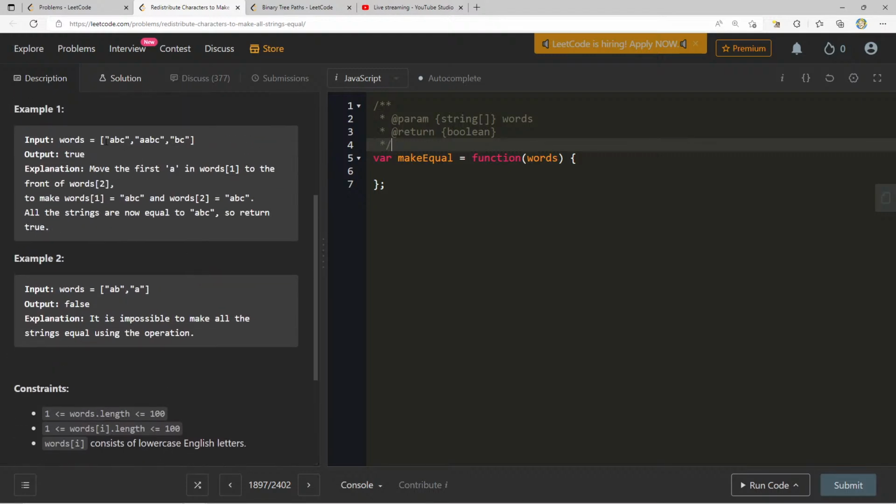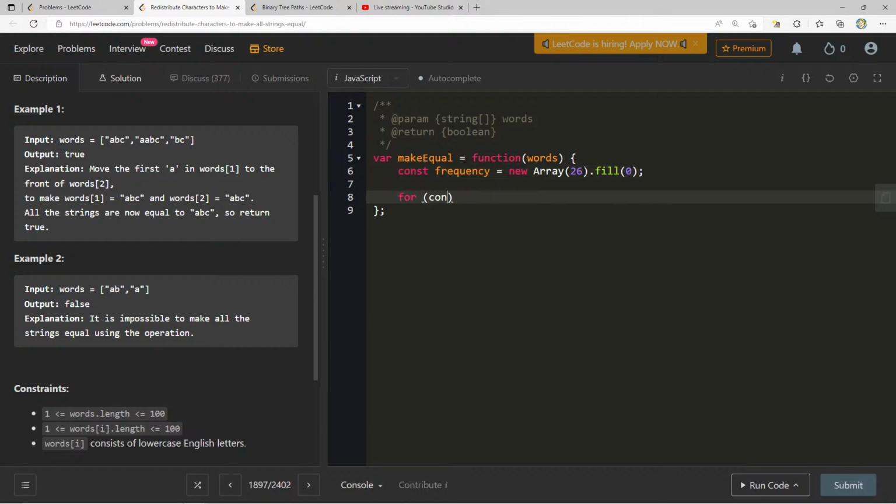So what if we took the frequency of all the characters and stuck it inside an array? I'm going to use a fixed size array, since I see that words length is less than 100, words[i].length is less than 100, and words[i] itself consists of lowercase English letters. Anytime I see lowercase English letters, that's a very good indicator that I can probably use an array. So actually, yeah, we can do an array of 26. That's going to be our alphabet frequency.